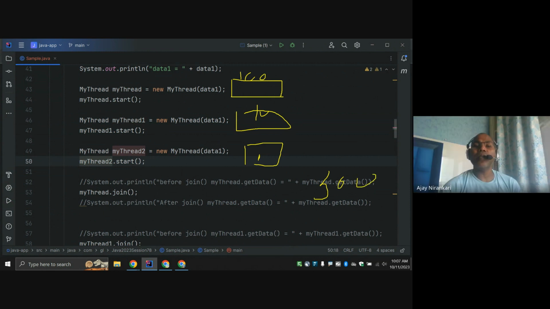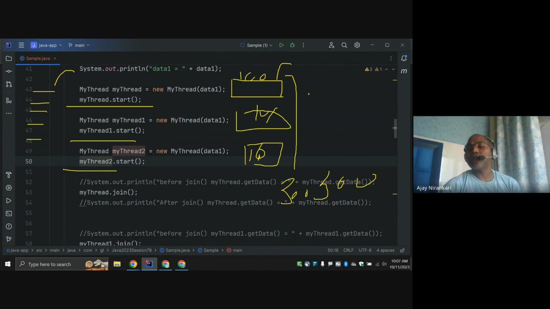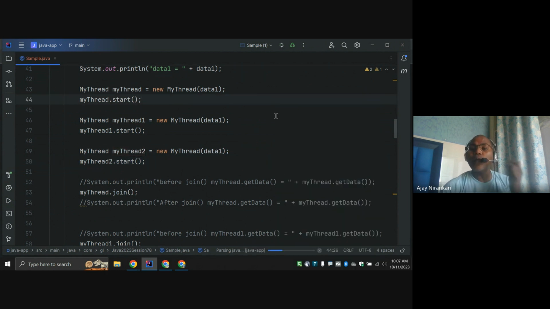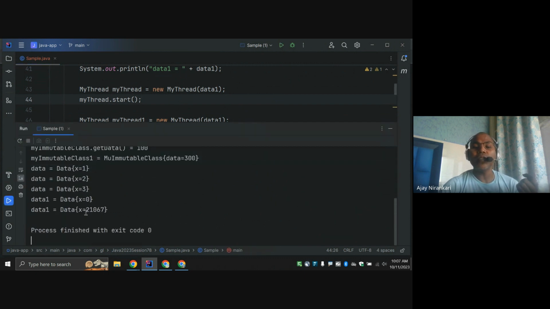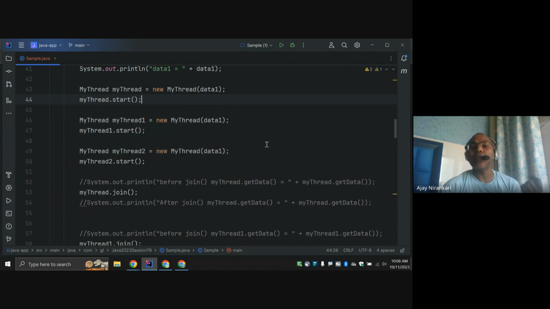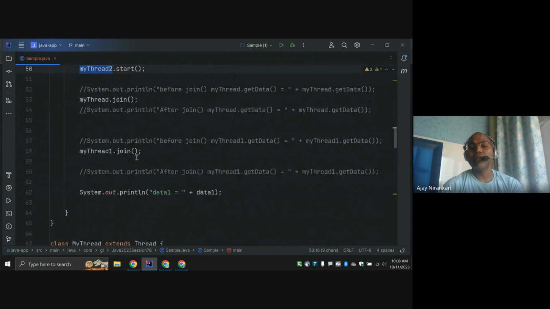This way, instead of one thread doing the whole 3,000 summation, I can divide it into three parts, with three threads. For a smaller set, it works: 100, 100, 100, and finally we get 300. But in the case of bigger operations, you notice I am not getting the expected output, because the increment plus plus is not an atomic operation. Notice here I'm getting 21,000, but I have started three threads. Our expectation is to get at least 30,000.